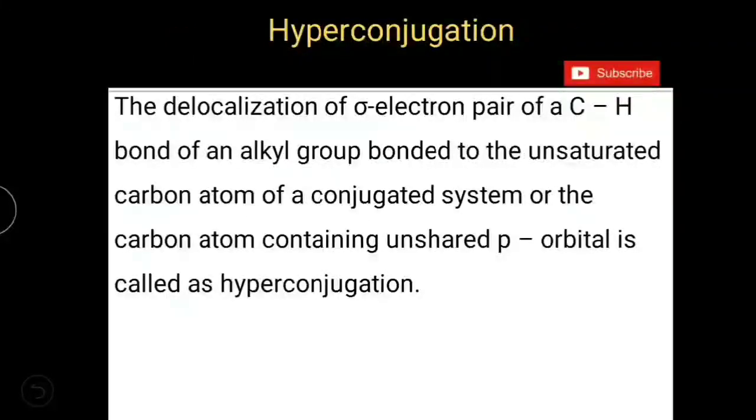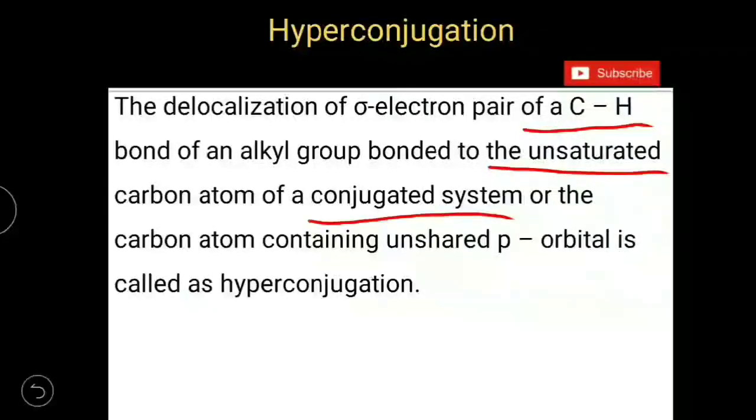The delocalization of the sigma electron pair of a CH bond of an alkyl group bonded to the unsaturated carbon atom of a conjugated system, or the carbon atom containing an unshared p orbital, is called hyperconjugation.